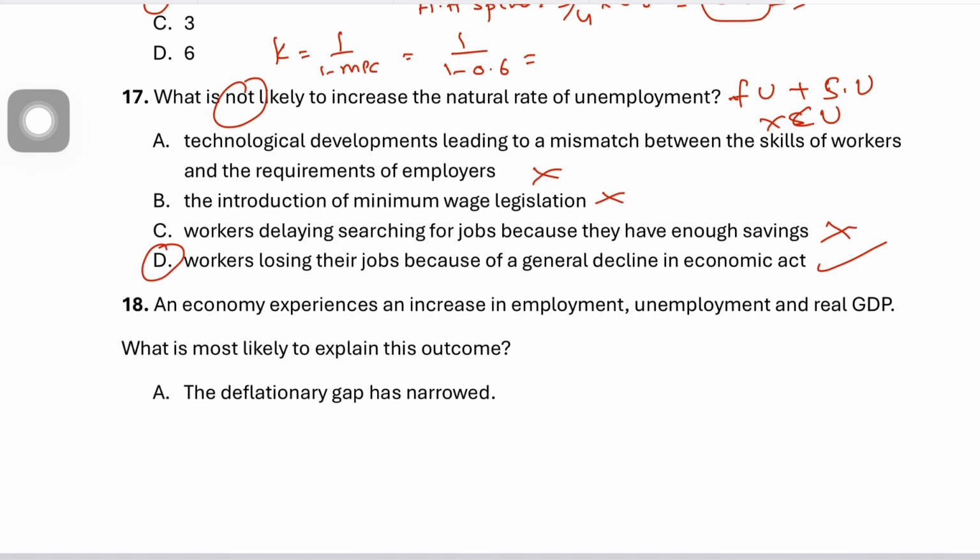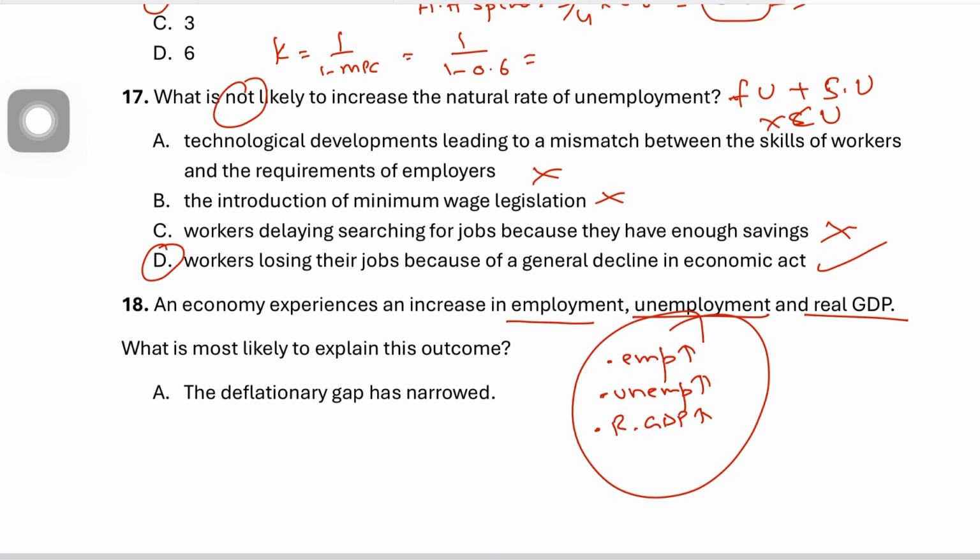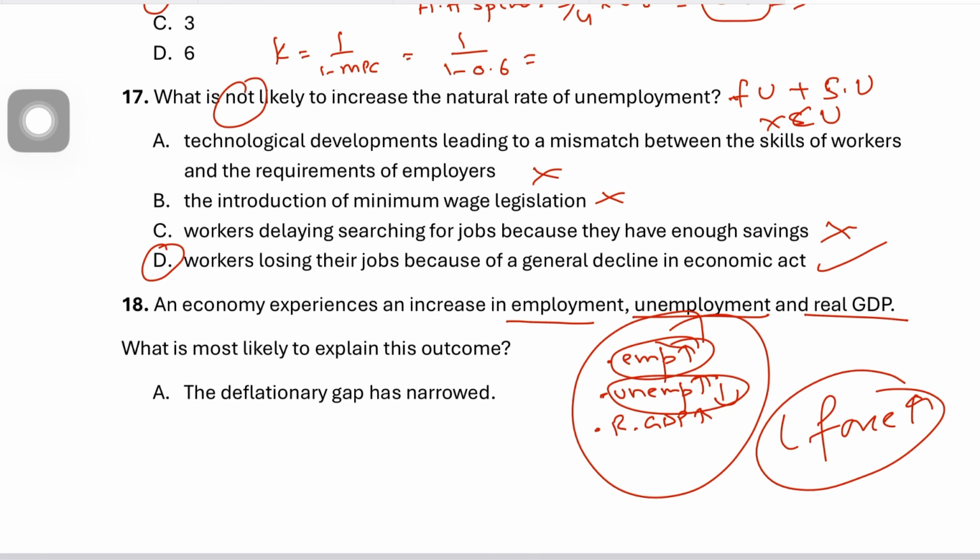Question number 18 says an economy experiences an increase in employment, unemployment, and real GDP. What is most likely to explain this outcome? So let's see. Employment is going up. At the same time, unemployment is also going up, and real GDP is also going up. Now this seems a bit contradictory at first glance because we normally expect unemployment to fall when employment is rising, but both can actually increase at the same time only when your labor force is growing, because the labor force includes employed plus unemployed.